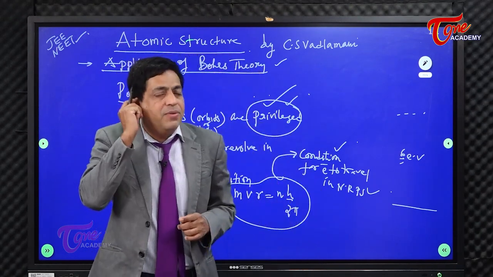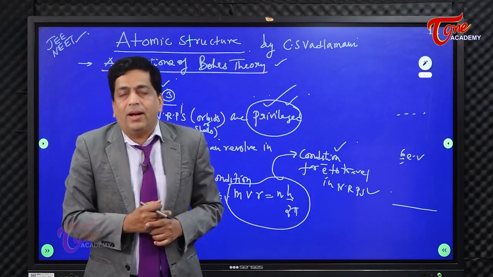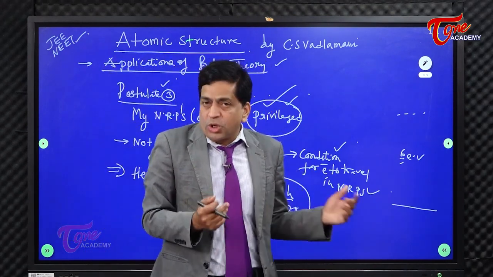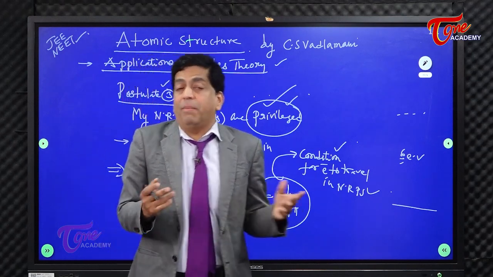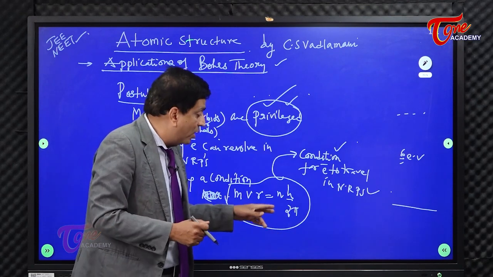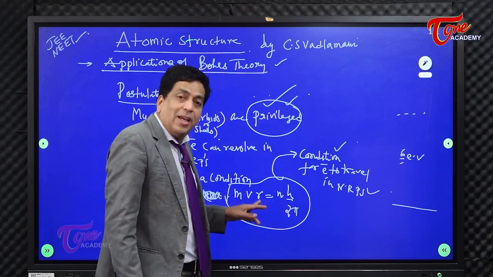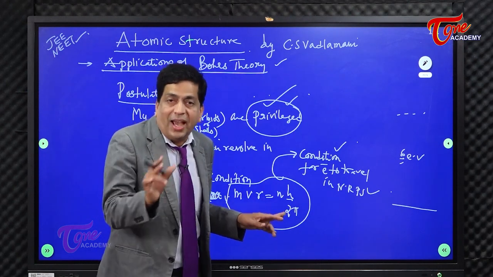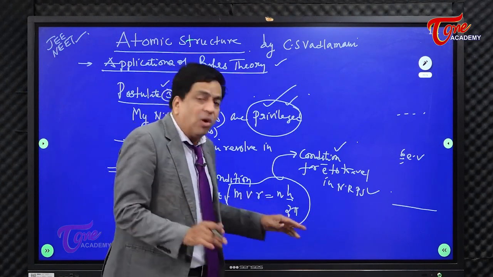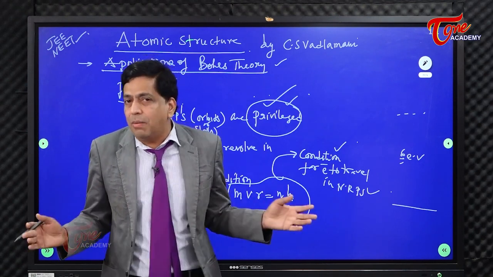So back home, if someone is preparing for the exam, or your brother or sister is mugging up the postulate of Bohr, they are mugging it in this fashion: MVR is equal to nH by 2 pi. That means the angular momentum, because in science, the product of mass, velocity and the radius is nothing but the angular momentum. It's a multiple of a constant, h by 2 pi. That's how they are mugging.